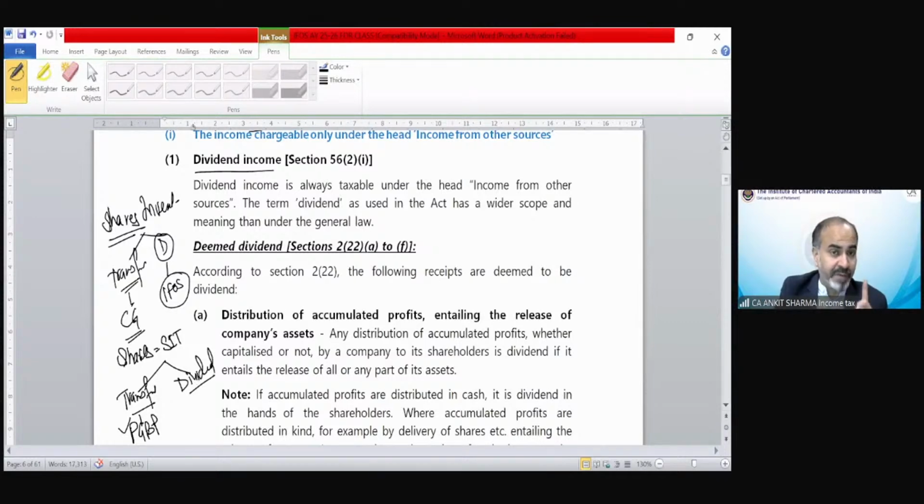But because section 56 specifically says that dividend is going to be taxed under income from other source, even if shares are your stock in trade, the dividend income is going to be taxed under income from other source. So whether shares are your investment, the dividend will be taxed under income from other source. And if shares are your stock in trade, the dividend is also going to be taxed under income from other source.